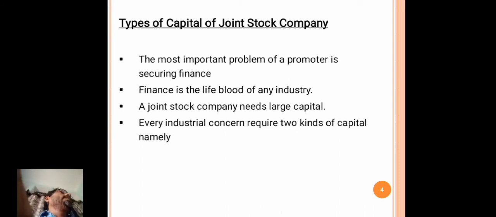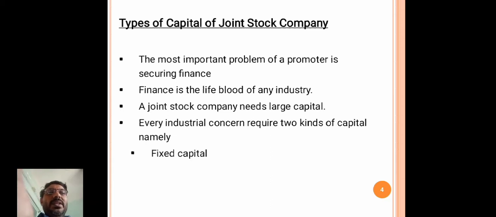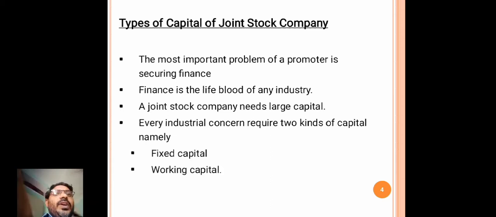Generally any type of business organization needs two kinds of capital: fixed capital and working capital. Securing finance is the most important step in any industry.